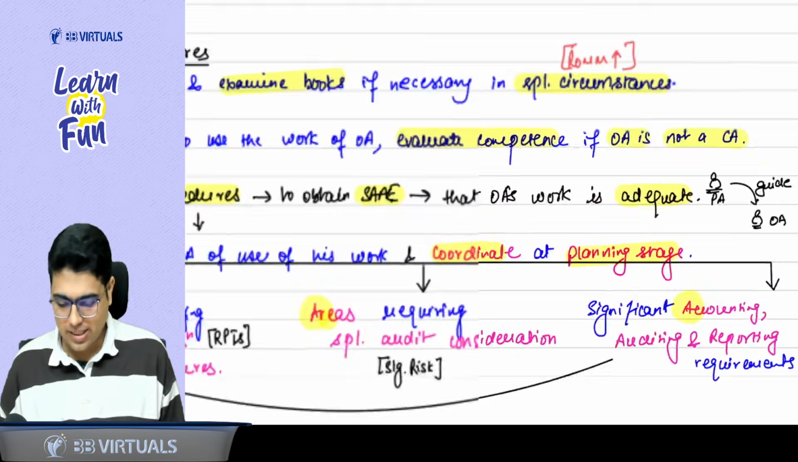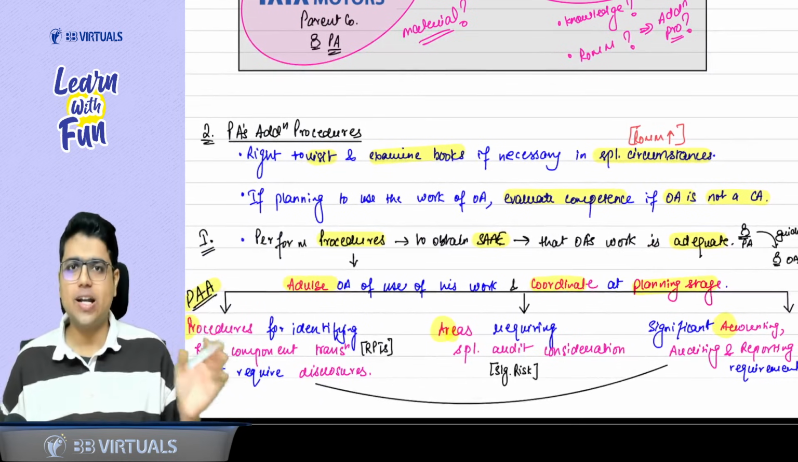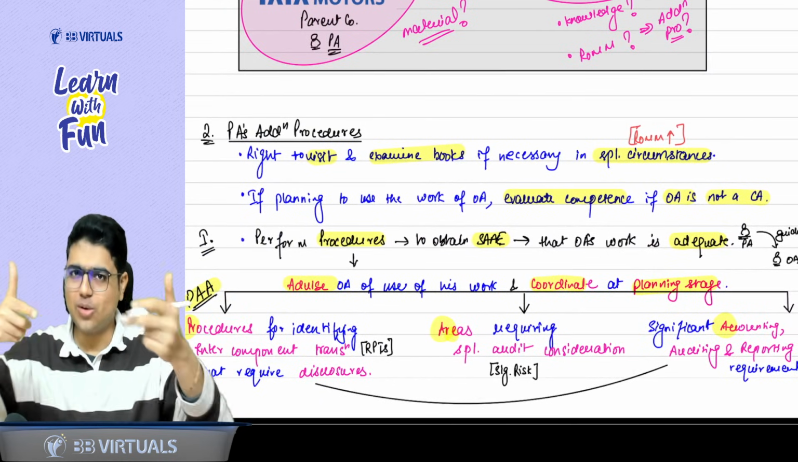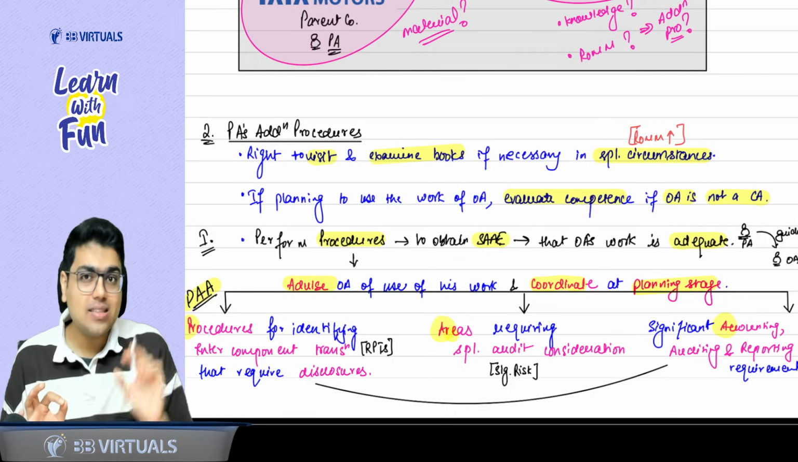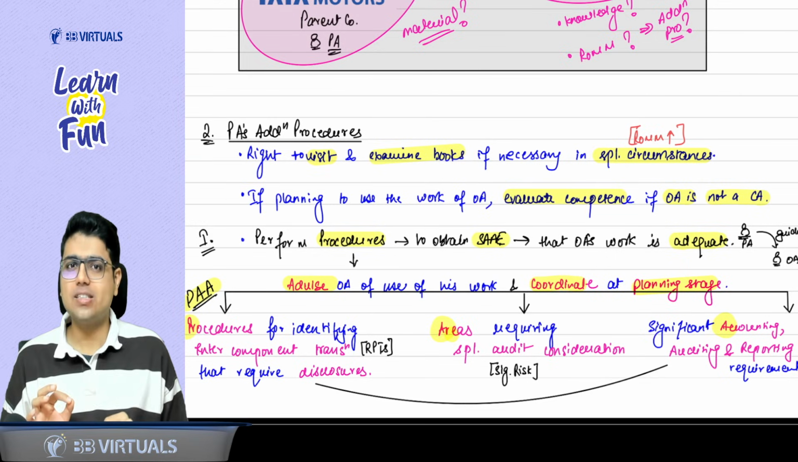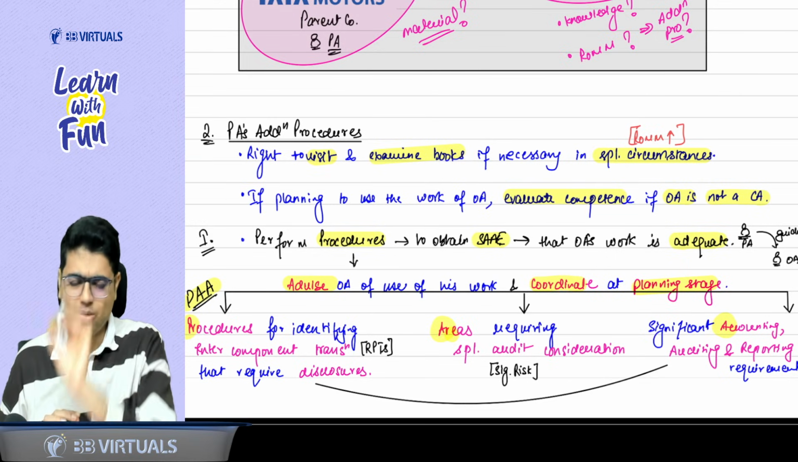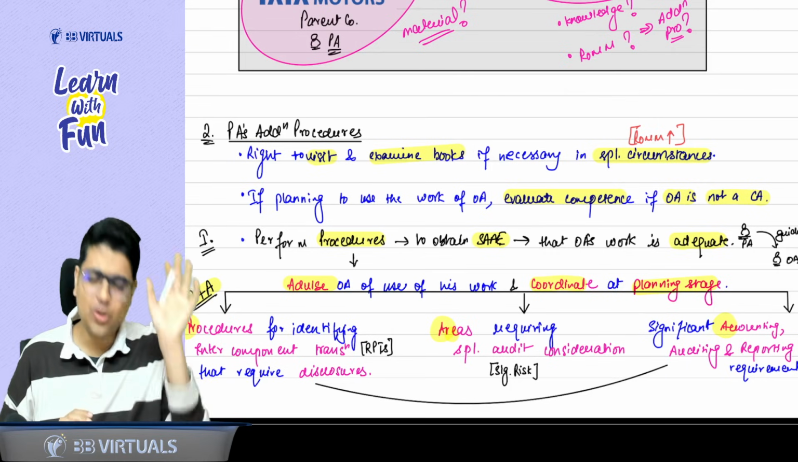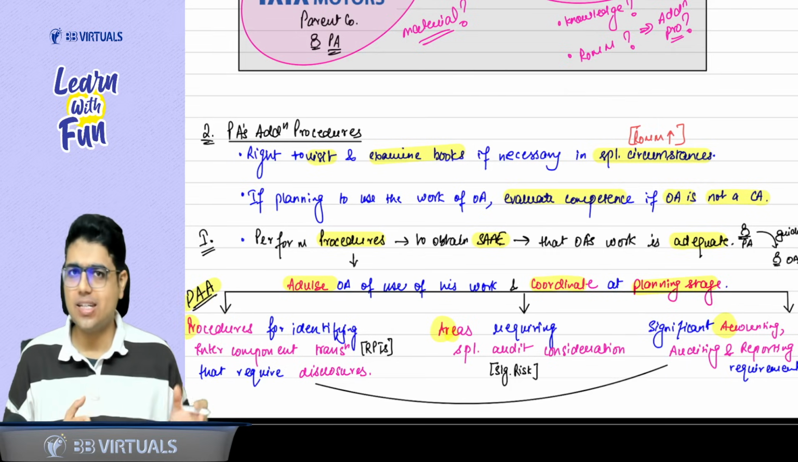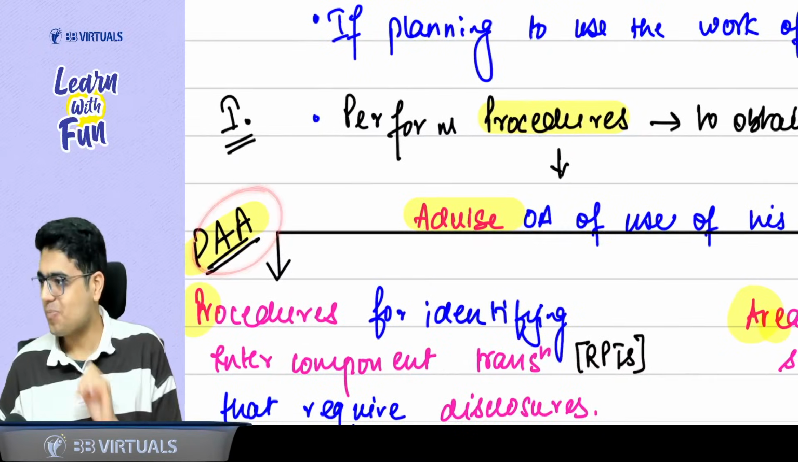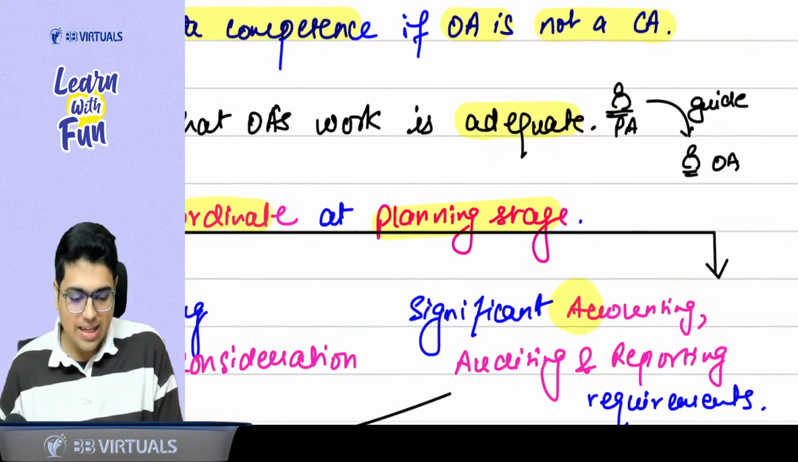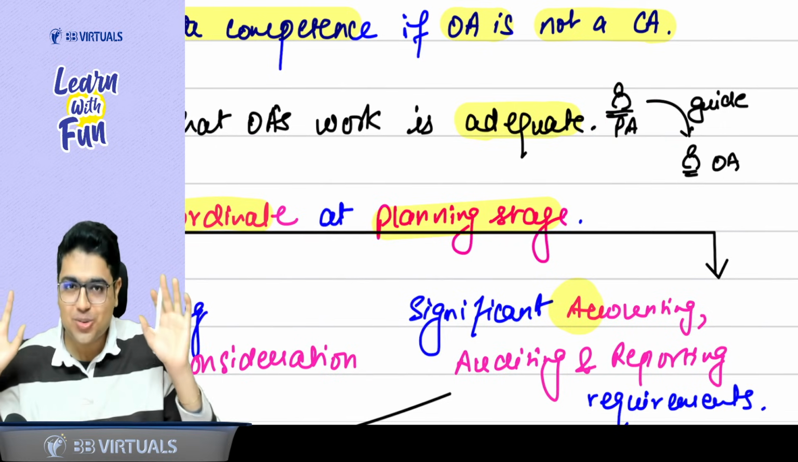Yes, sir. Once again, first of all, procedures for identifying intercomponent transactions that require disclosure. Second thing, areas that require special considerations, and significant accounting, auditing, reporting requirements. These are the 3 things you have to guide him. Now, sir, how to remember these 3 things? As PA. Principal auditor is like a papa. He is like the father to the other auditor.